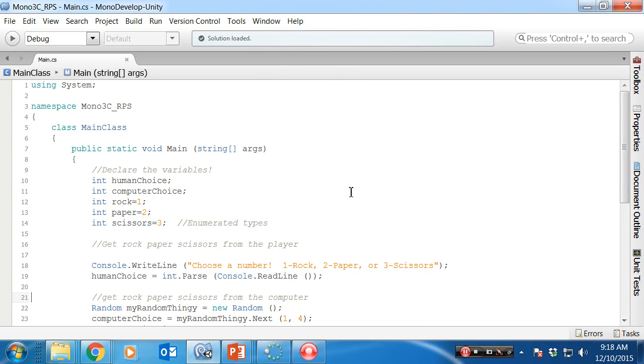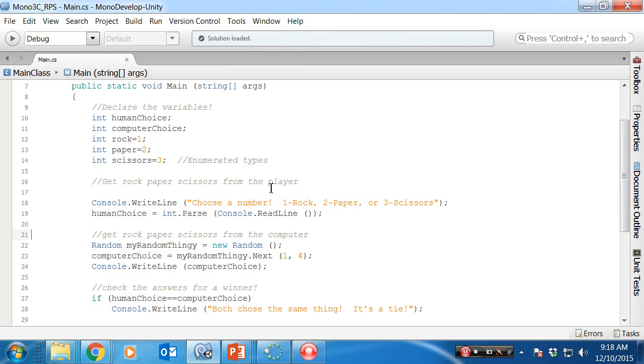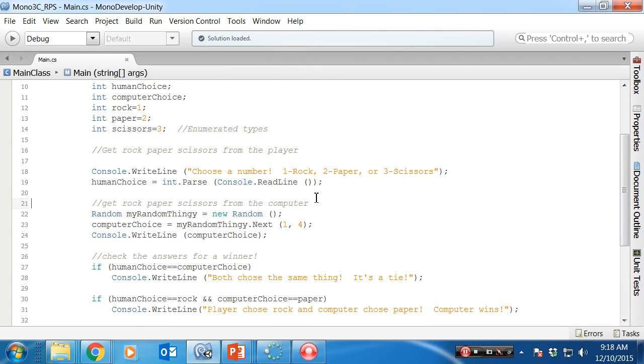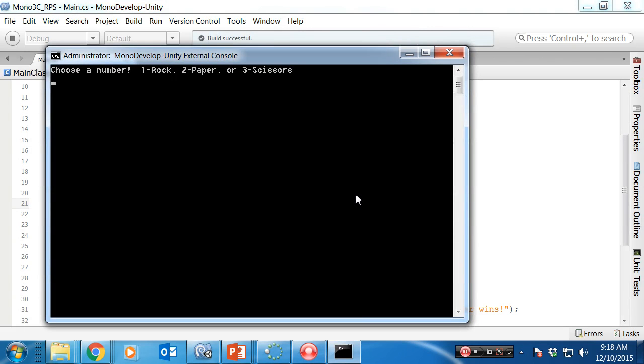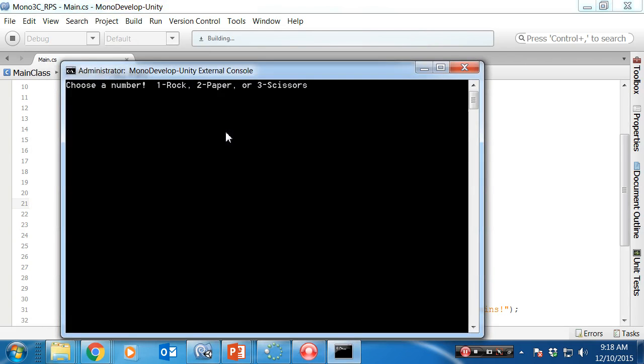Okay, folks, one final thing on this rock, paper, scissors. We need to get in the habit of validating our input, and that doesn't mean to make it have good feelings and say that it belongs and that it's special and all that. Let me show you. Go rock, computer chose paper, computer wins. What if I choose something that's weird, like 0? 0 versus 1. There's no condition for 0 versus 1.